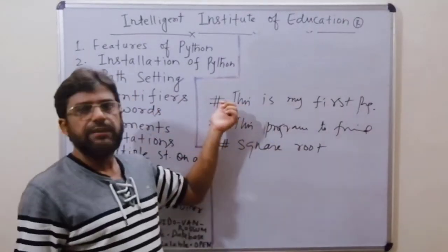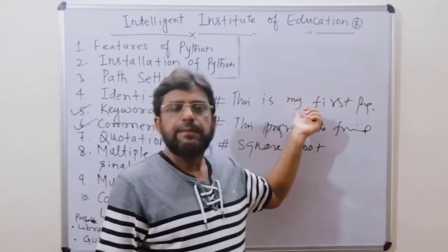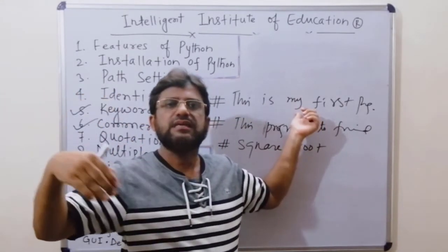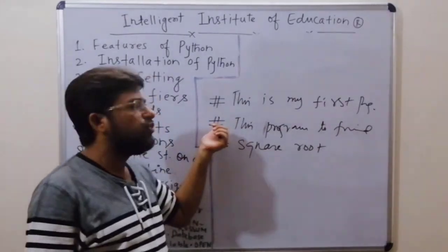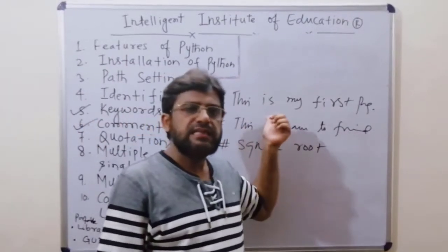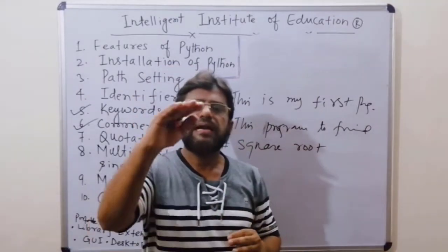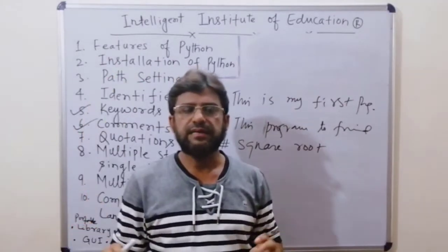So we have to use the comment, and in Python a comment is a single line statement. If you want to use the next line, you again have to use the hash. It means that in Python we don't have a multiple line comment, right?